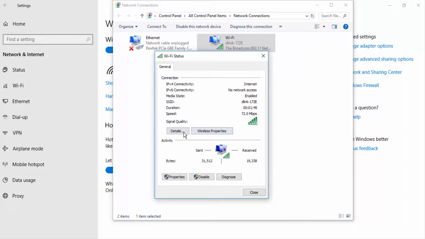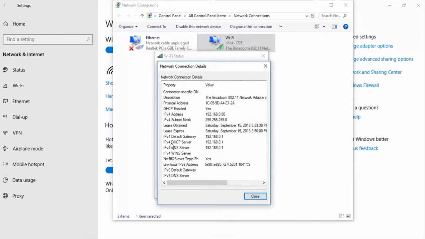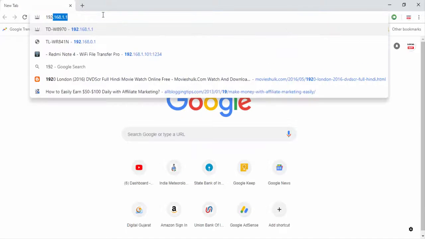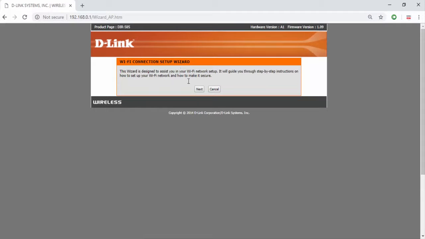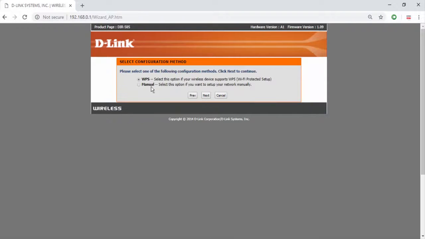Note down the default gateway address. Here it is 192.168.0.1, which is our router IP. Now open the browser and type the default gateway IP address to access the router settings.